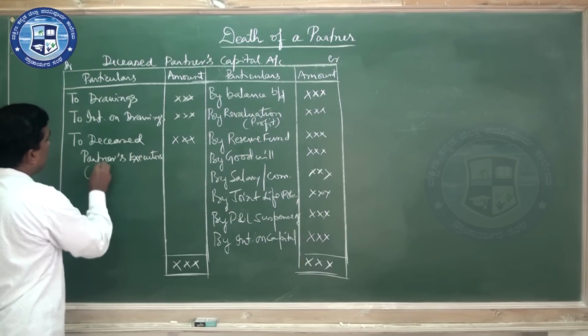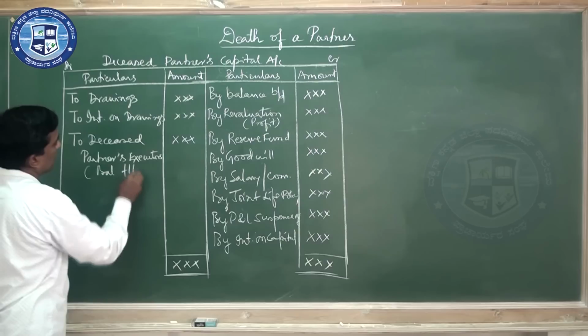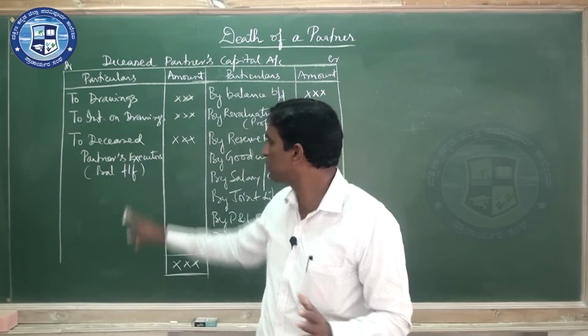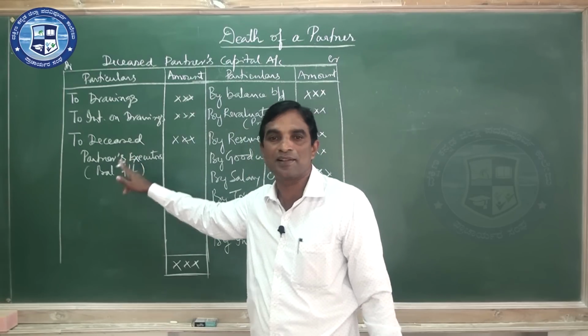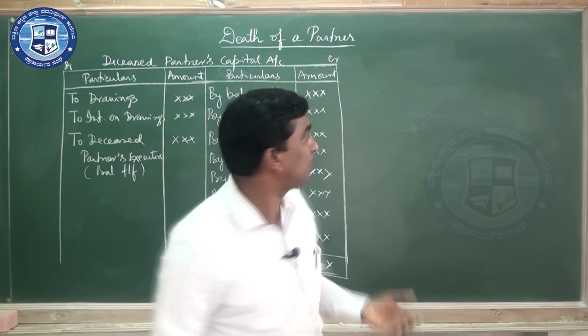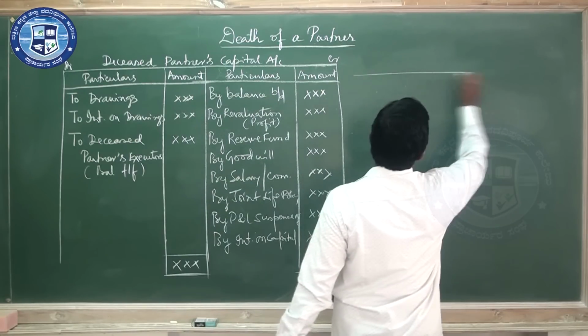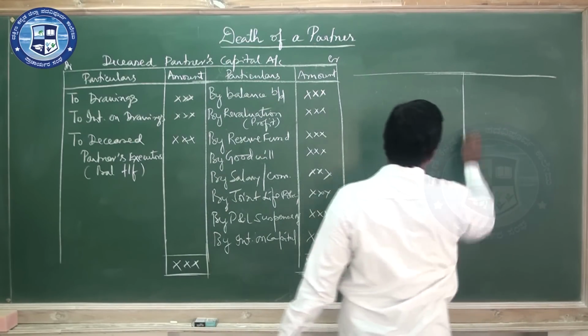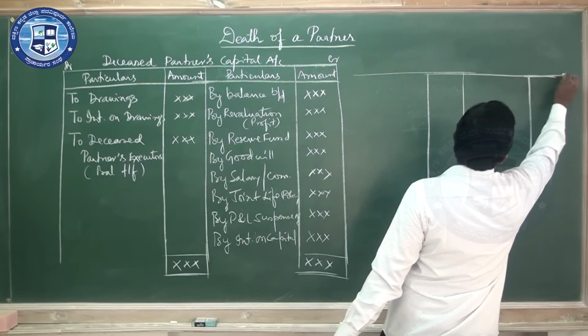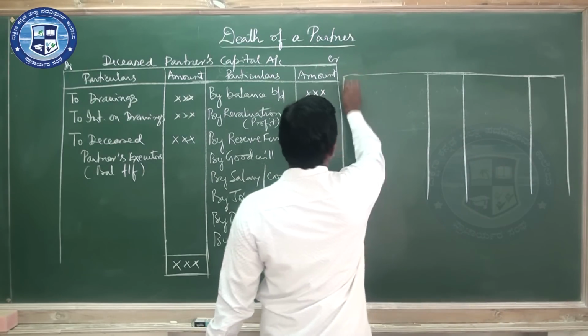So this money balance is transferred. So that's all, this account is closed. Now what about this one? How to settle? For settling, after entering this one, we have to prepare another account, that is deceased partner's executors account.